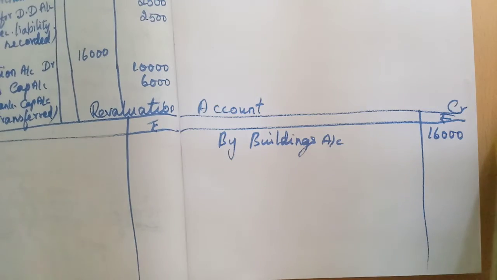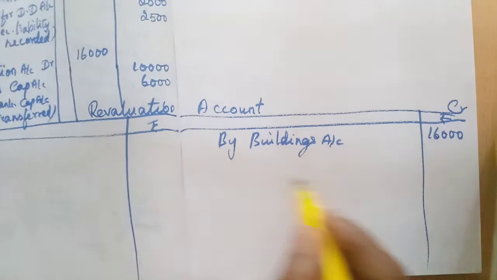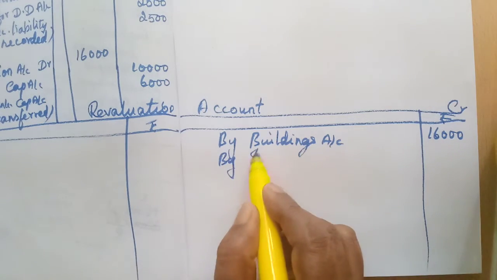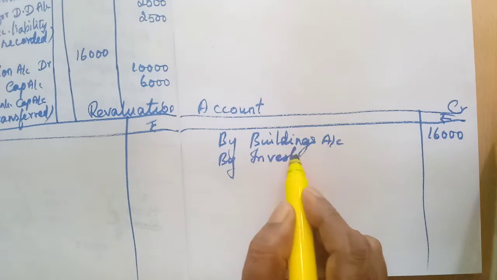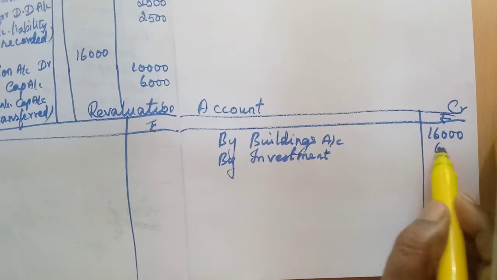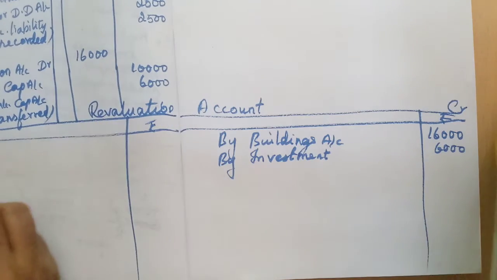Then by investment 6,000. Then second entry, revaluation account debtor to